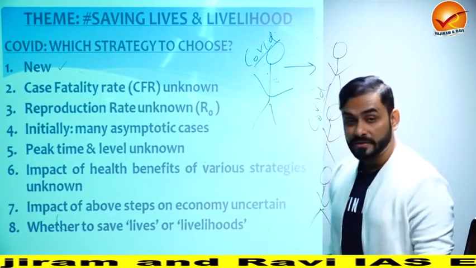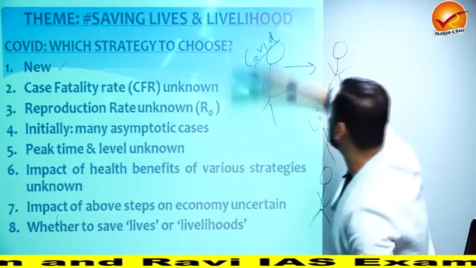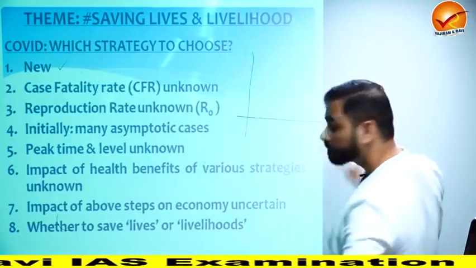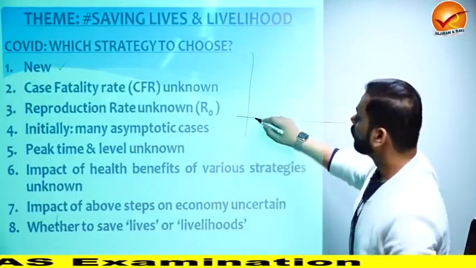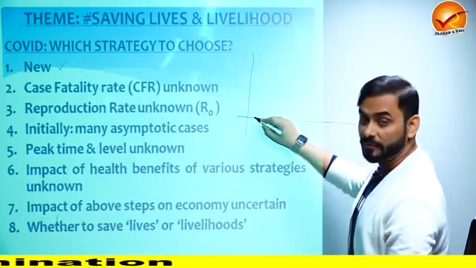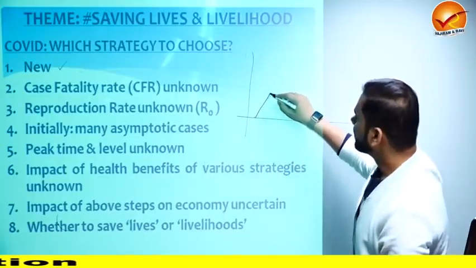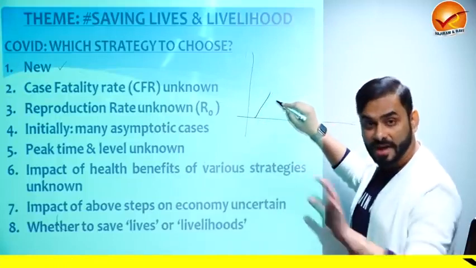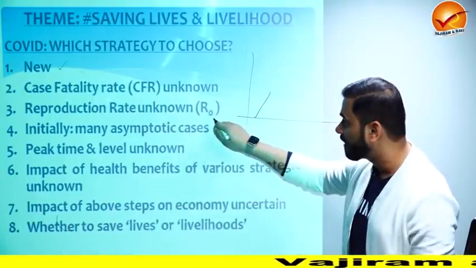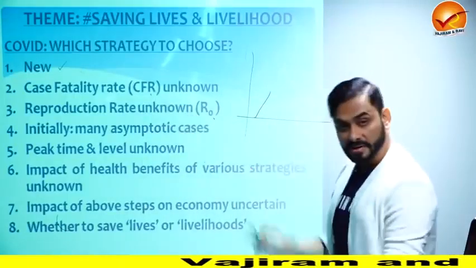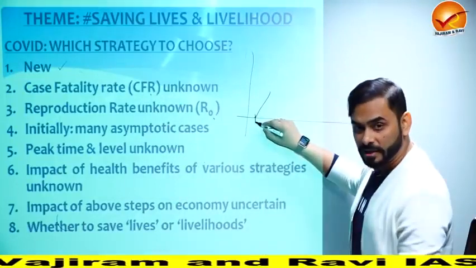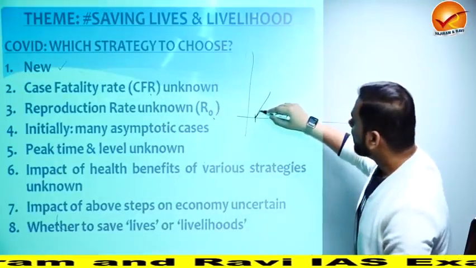Now, peak time and level unknown. This was another problem. What do you mean by peak time and level? For example, suppose that COVID has just struck the society, the country and the world. Now the number of COVID cases is rising, but we had no idea initially what the rate of increase of COVID cases was, because we did not know R0 and we did not know CFR. These two were unknown.